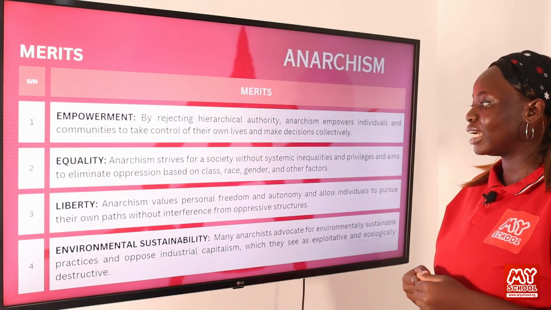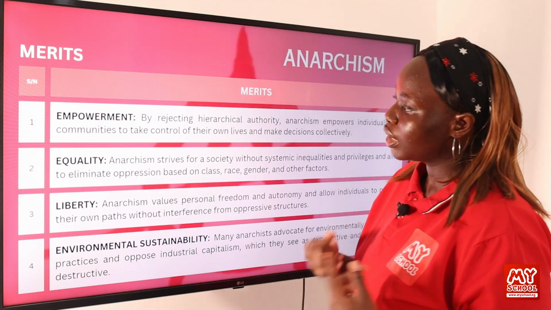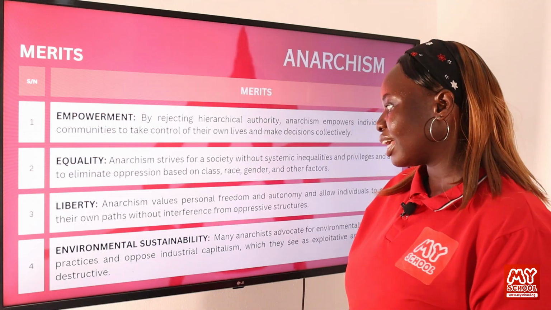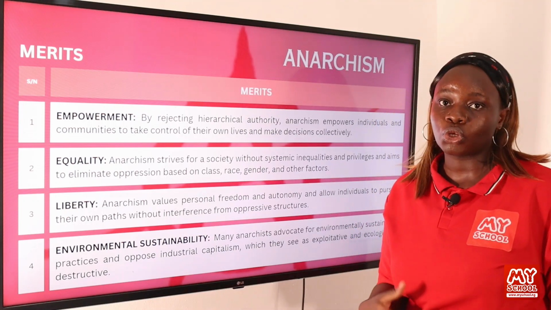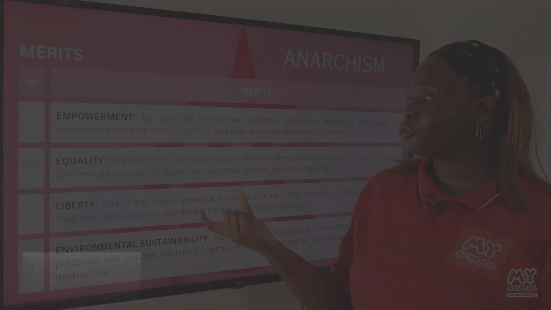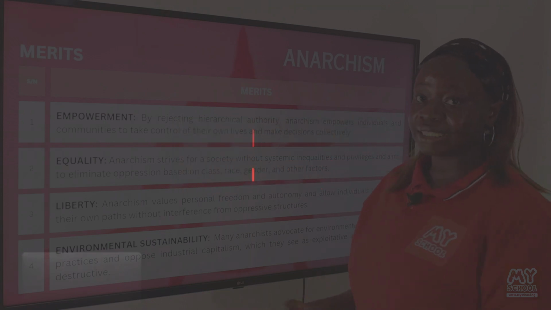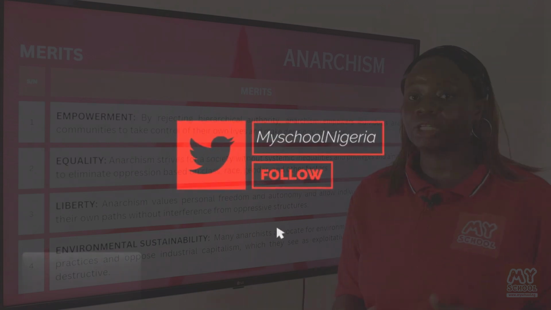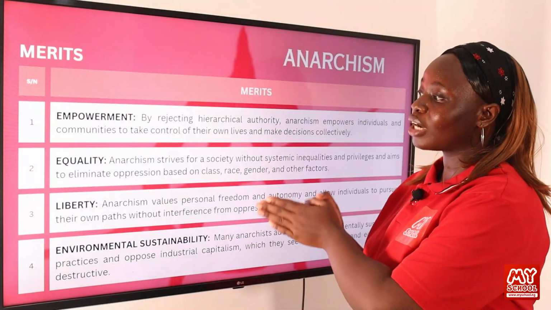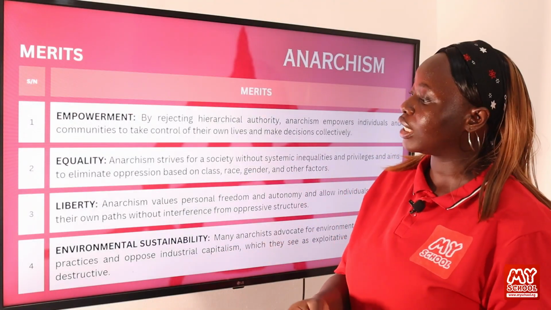It also advocates for equality. Anarchism strives for a society without systemic inequalities and privileges and aims to eliminate suppression based on class, race, gender, and other factors. We talked about how they constantly critique capitalism, which is usually known for creating a society with classes, with racism, with gender discrimination, and all the other things. So they try to ensure that there is equality within society. Everybody has equal power within the society.